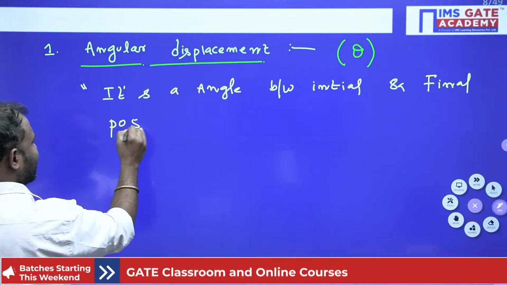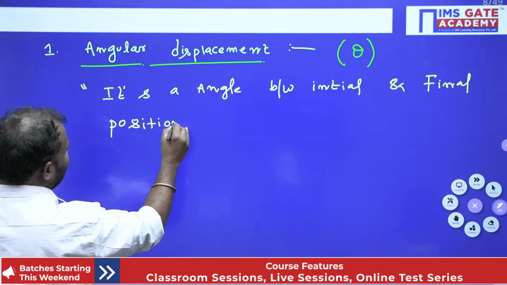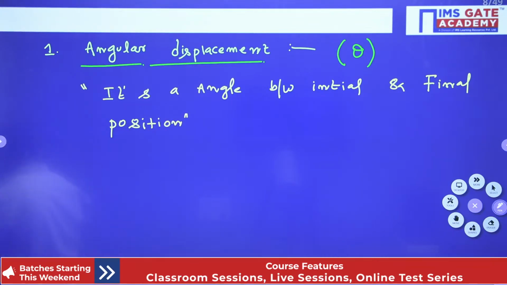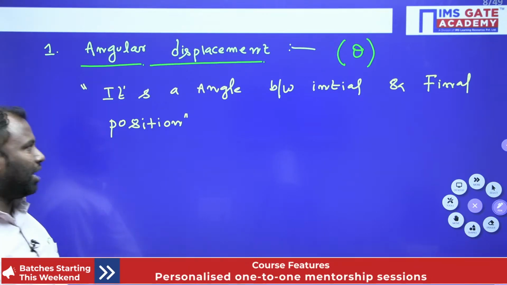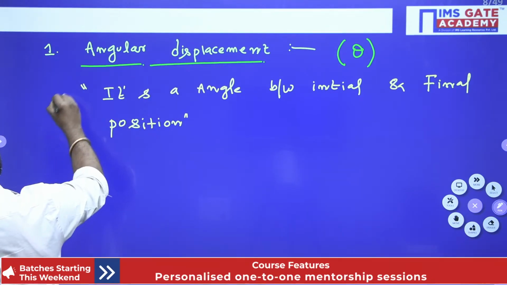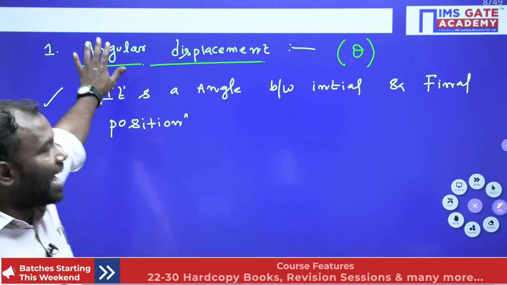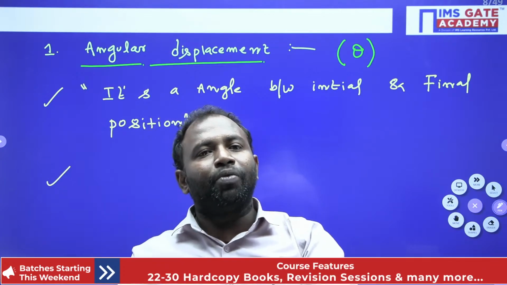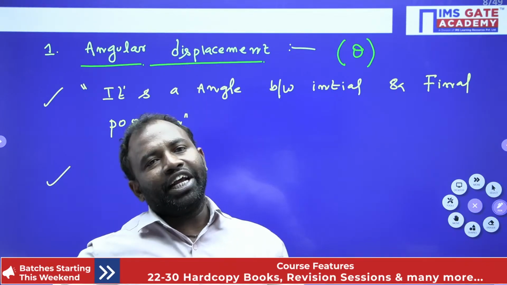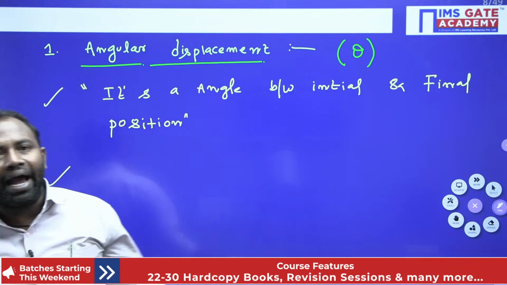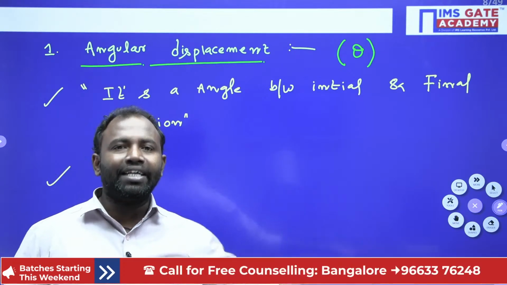All right, guys, it is the angle between initial and final position. Clear, everybody? This is the angle by which the body rotated in t time. We can also define it like this: angular displacement is the angle which is made by the body in t time during rotation, right?